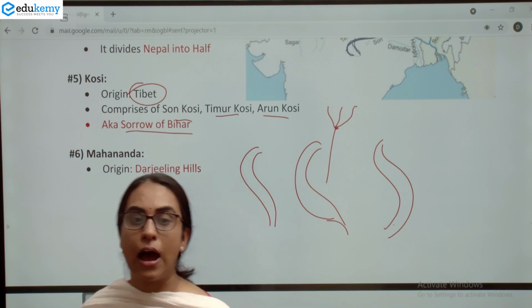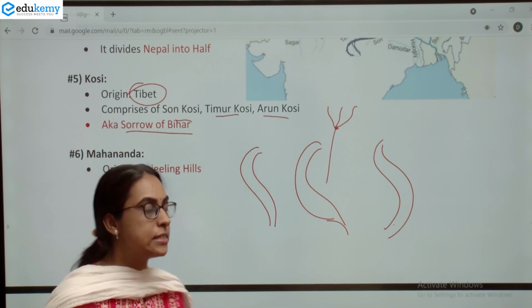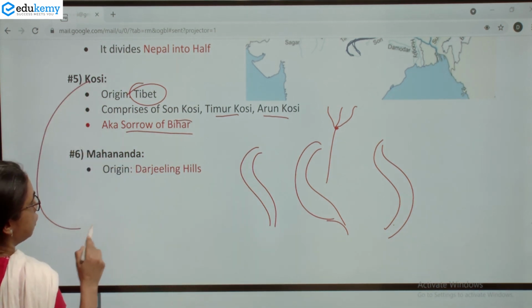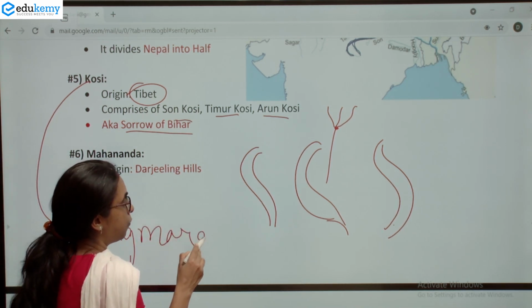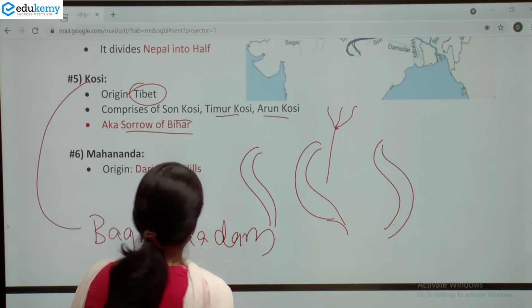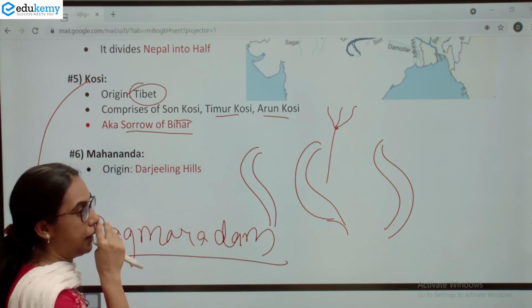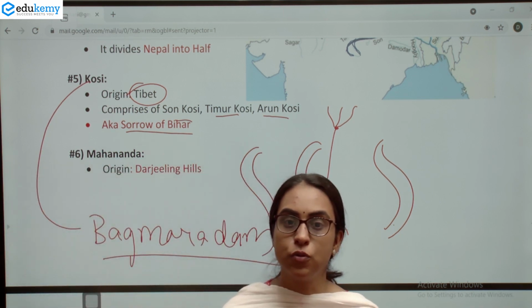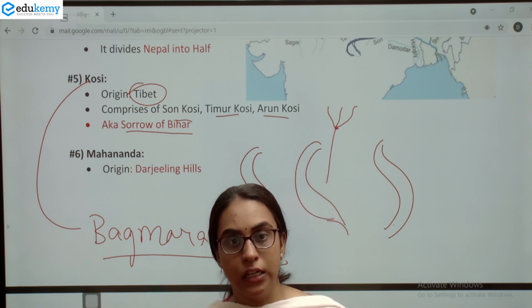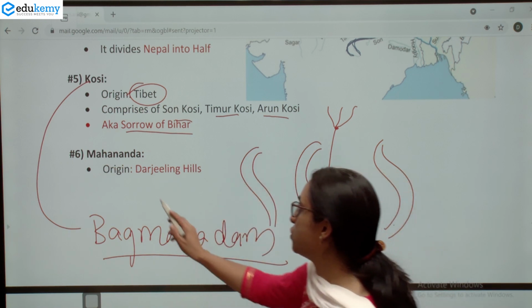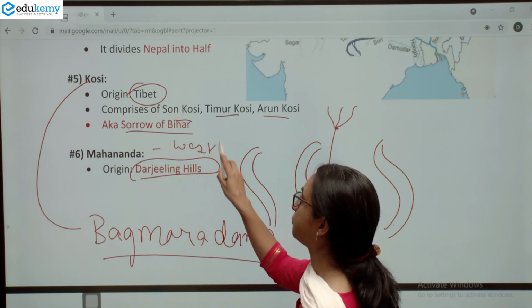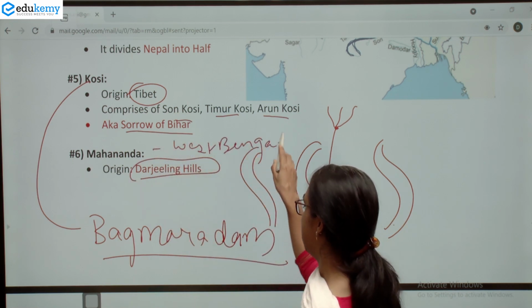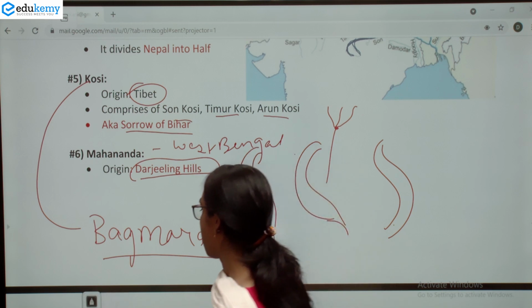If you have been following our videos in the recent past, this was in the news because this Kosi has the Bagmara Dam. The last important left bank tributary is the Mahananda. And Mahananda originates in the Darjeeling Hills. So this is in West Bengal, and it originates in the Darjeeling Hills.